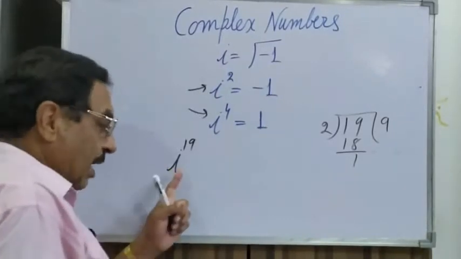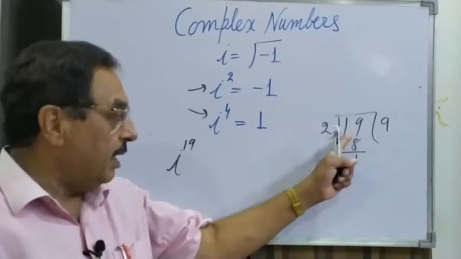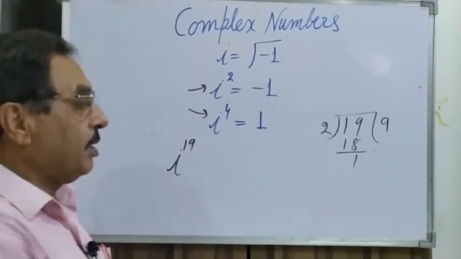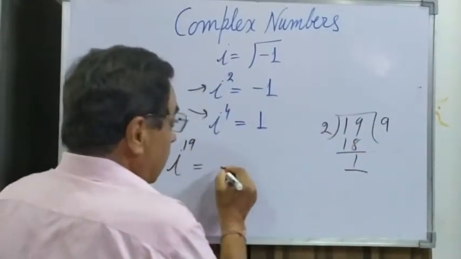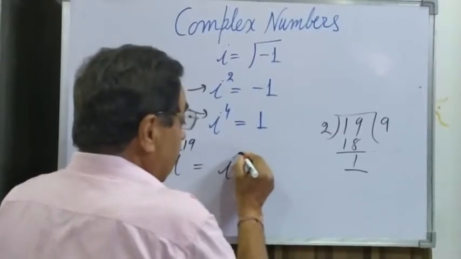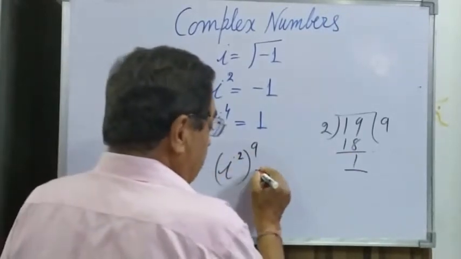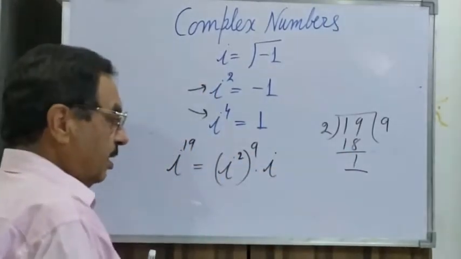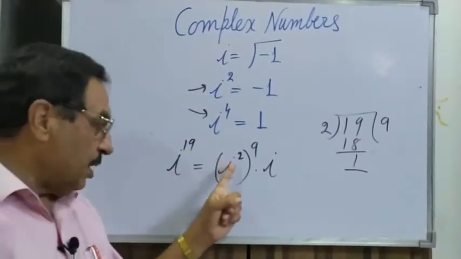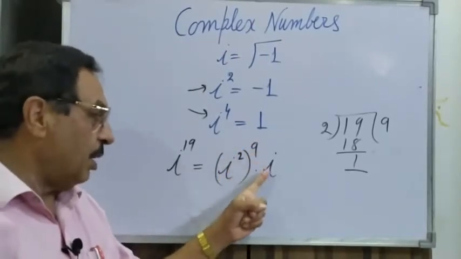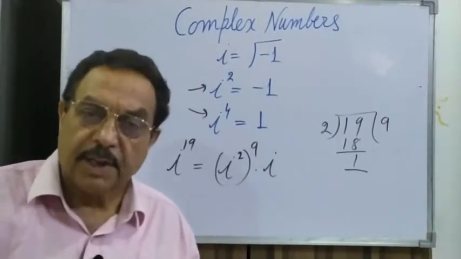Isn't it? I want to find the value of iota 19. What I have done is I divided 19 by 2, and I got 2 9s are 18, remainder is 1. That is to say, iota 19 can be written as iota square to the power 9, since 9 2s are 18, and 1 is a remainder, which is along with this iota. Now, iota 19 in terms of iota square to power 9 into iota, 18 plus 1 is 19. And you know bases are same, powers are added.